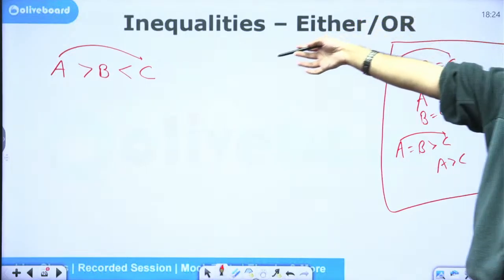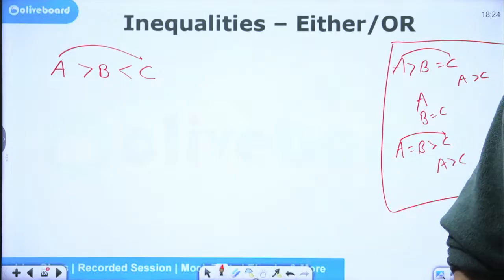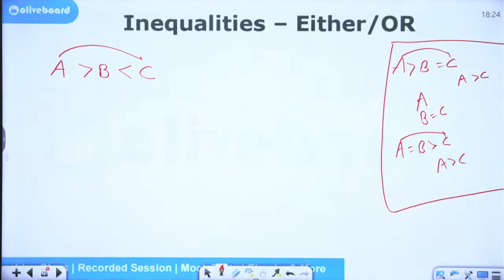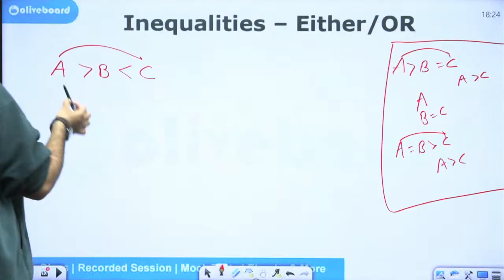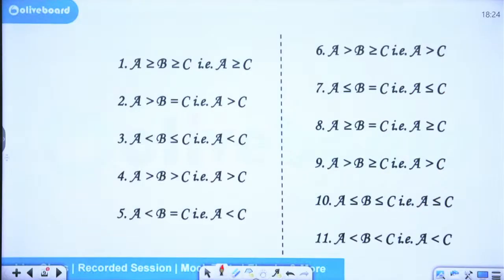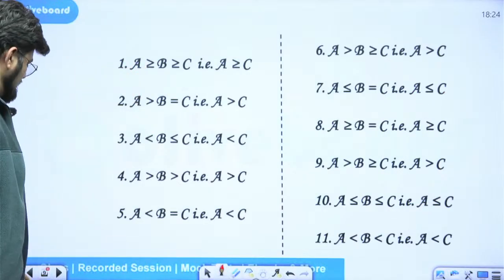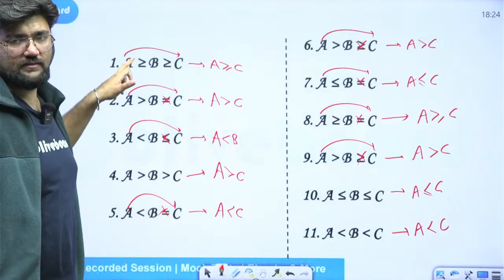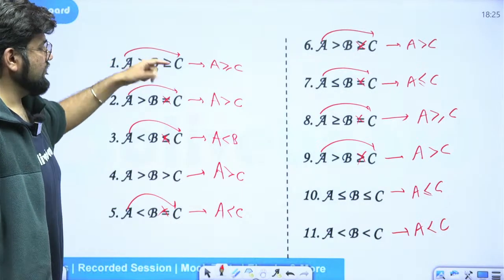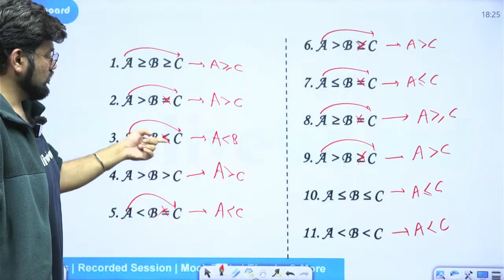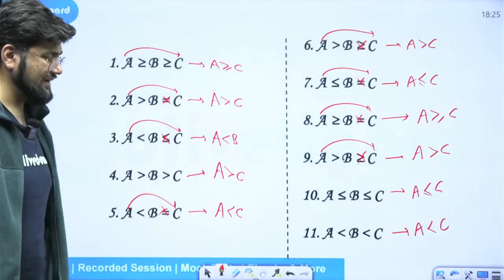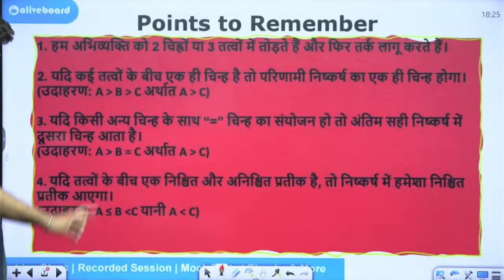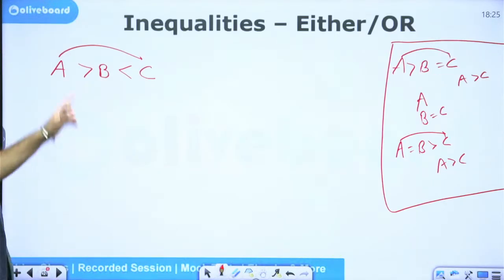Yes. Tell me there, what is the relationship between A and C? Anyone? Okay, very good. Now, see, so far if you understand, whatever relations we have studied, they have always been unidirectional, that is only in one direction. Both of them facing here, one facing here, both of them facing there. So far they have all been in one direction, anywhere we have studied. So this is something unique, something different.